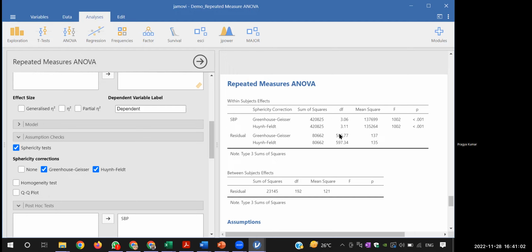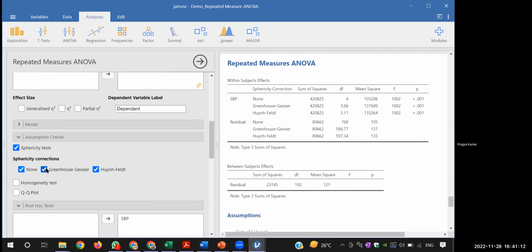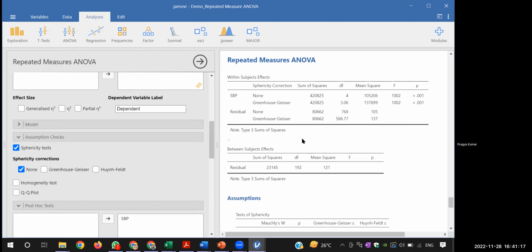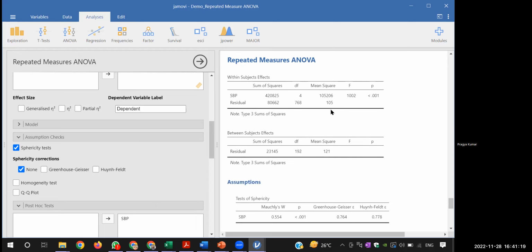So what is the degree of freedom? What is the total sample here? 586. Can you see? If I click none here, let me click none first. In case of none, what is the value here? 768.